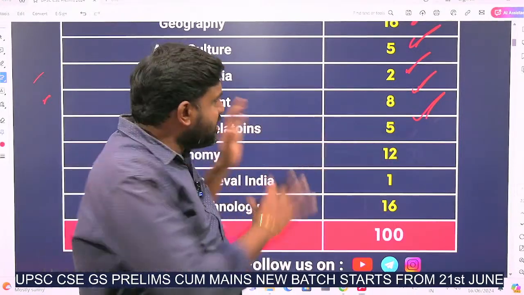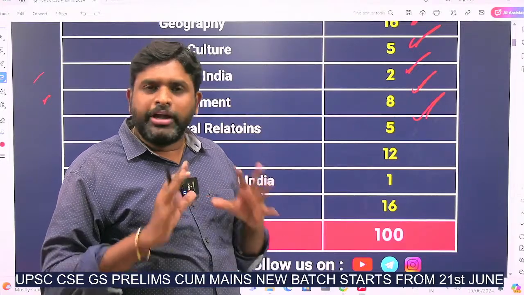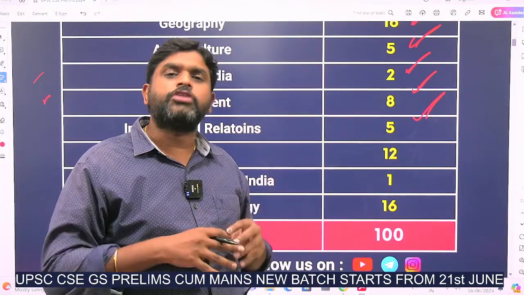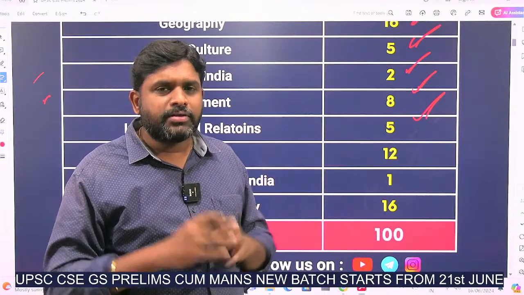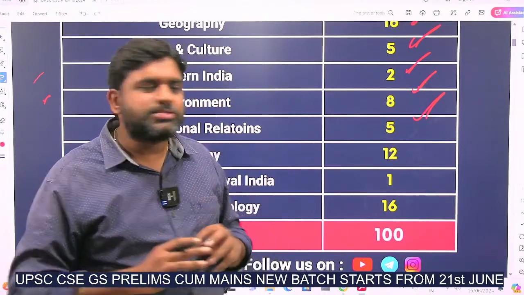So overall, in this way the subjects are divided by the UPSC. The polity and economy questions are not as per the 2021, 2022, 2023 standards. But however, it is a moderate question paper. We will see the MCQs and what the appropriate answers are, we will look into it.